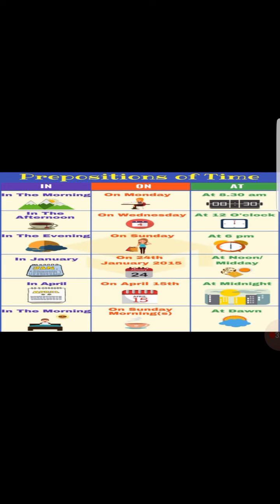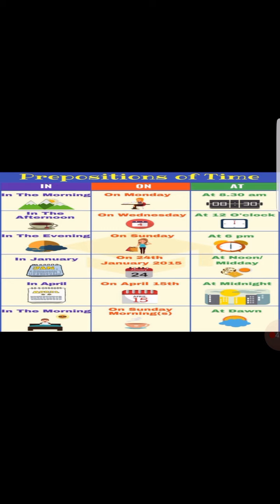Now here in this picture, I am going to be explaining the prepositions of time. In the morning, which is telling you the time of the morning. In the afternoon, in the evening, in January, which is telling you the month, in April. On Monday, which is the name of the day, on Wednesday, on Sunday, on 24th January 2015. Now the date of a certain day. On April 15th, on Sunday mornings.